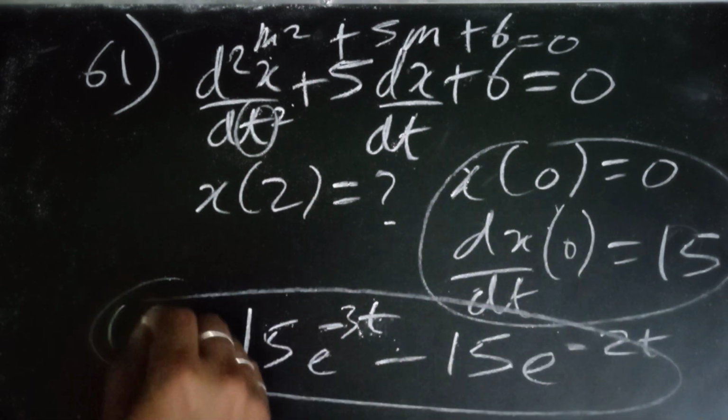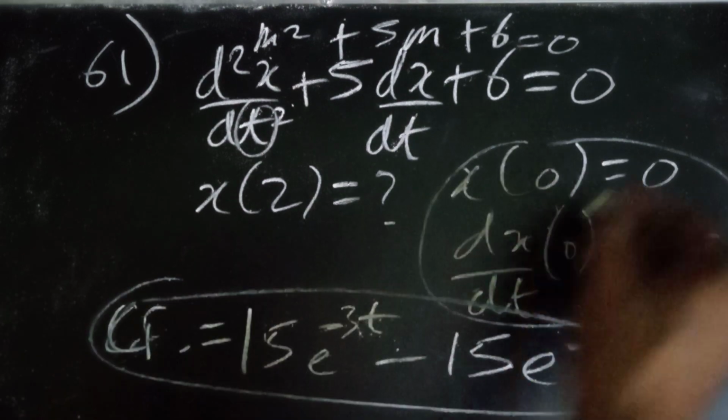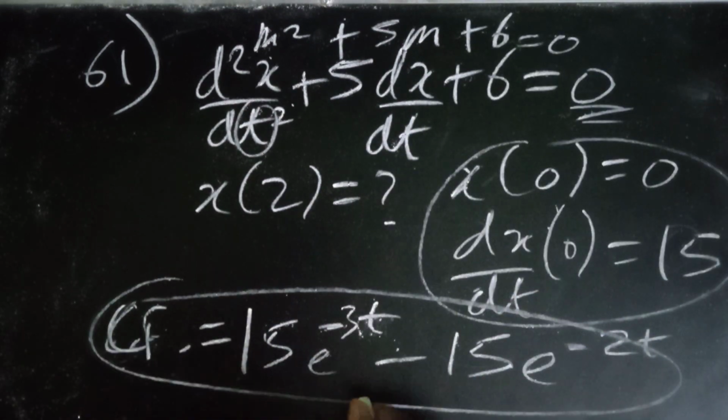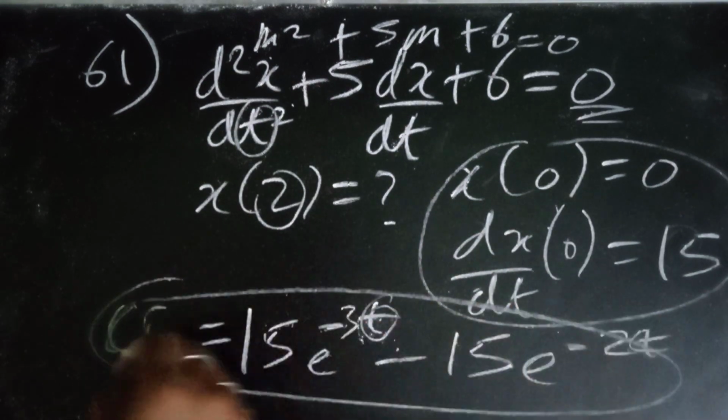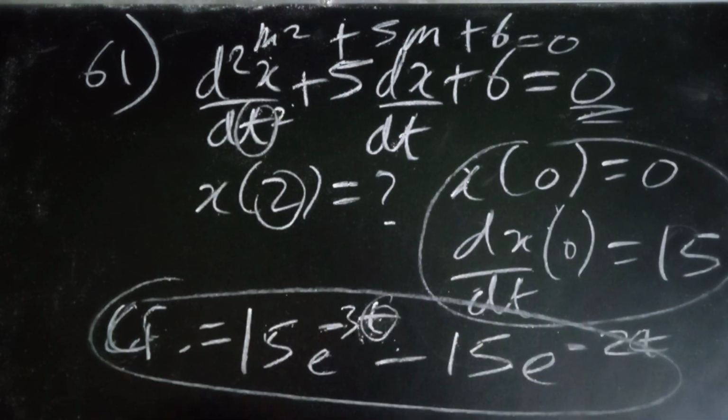This was the complementary function, and there is no particular integral because the right side is 0. So put the value 2 here and you can get the answer. Just simple maths. If someone has doubt, I will explain it in another video.